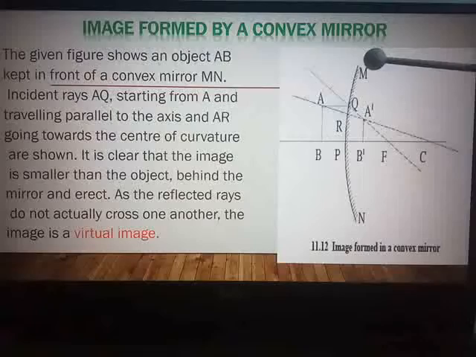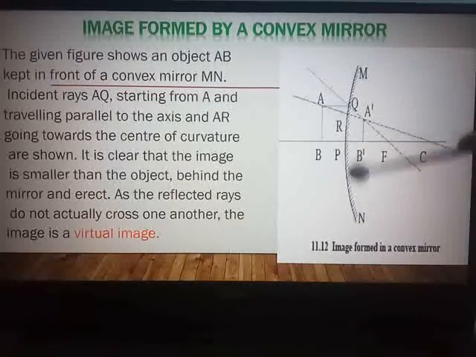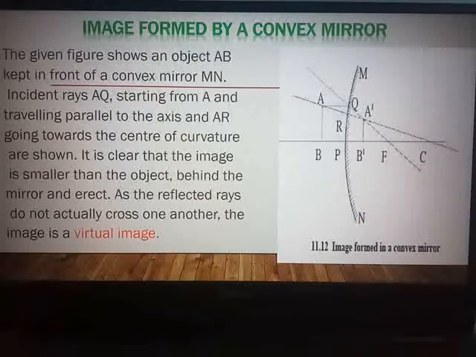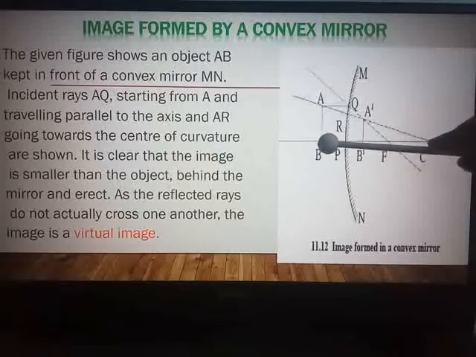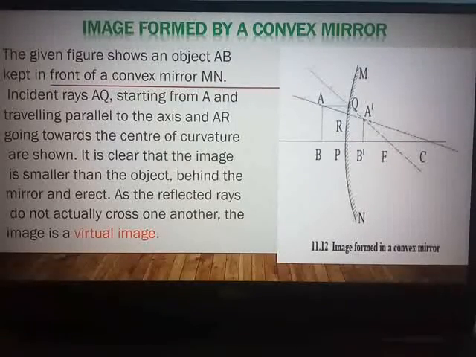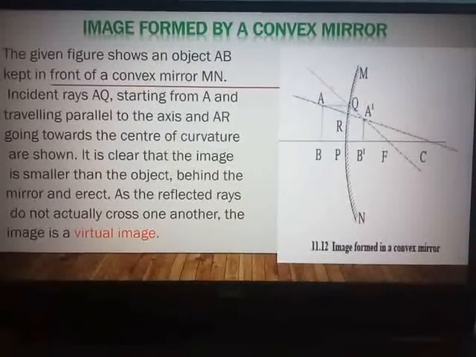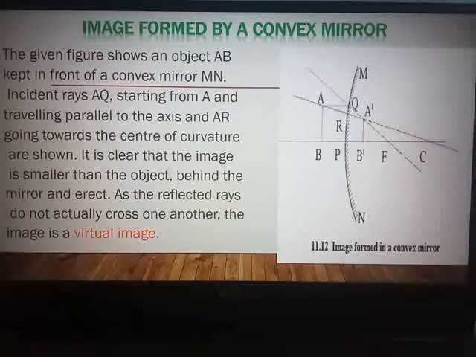Now which is your convex mirror? You can see here this MN is your convex mirror and object AB is placed in front of it. Now how will you come to know that it is a convex mirror? What is the peculiarity of a convex mirror? If the outer surface of the spherical mirror is reflecting, then it is a convex mirror. So MN here is a convex mirror and object AB is kept in front of it.